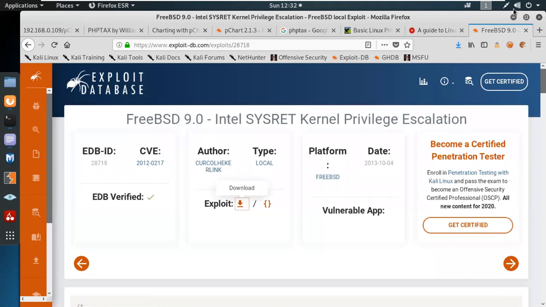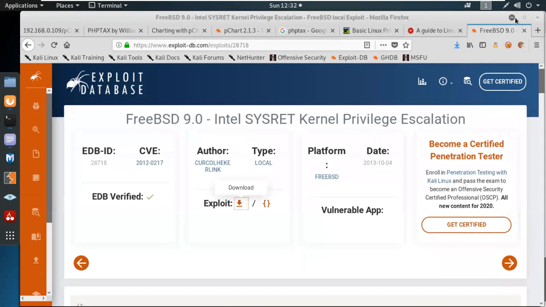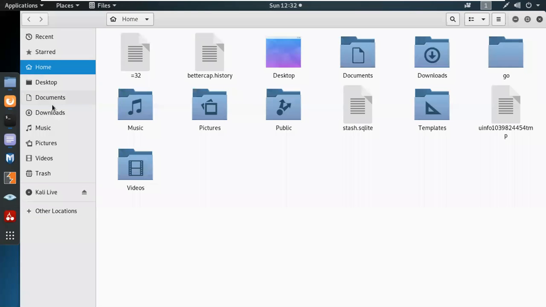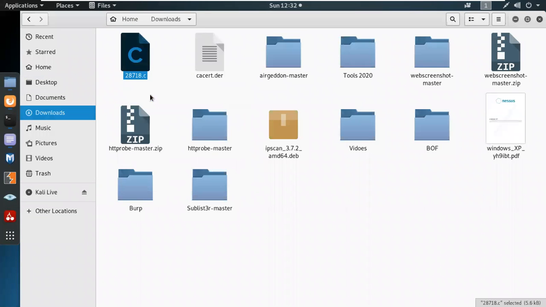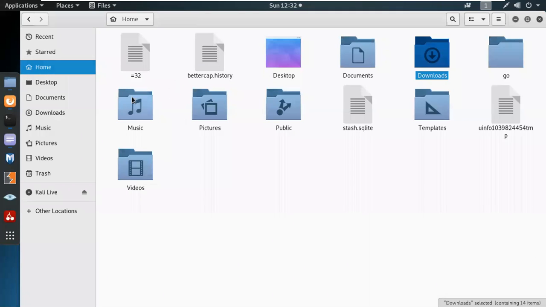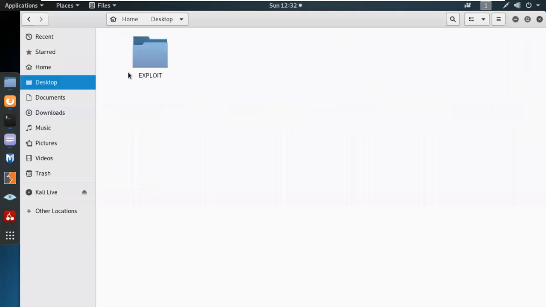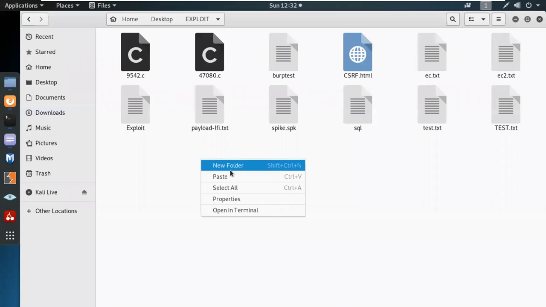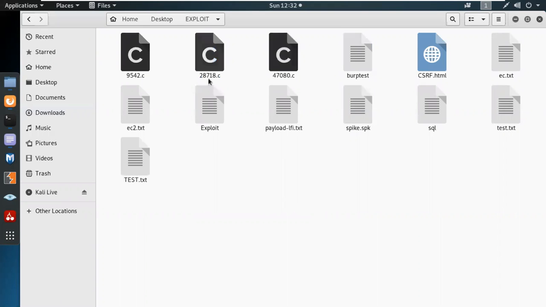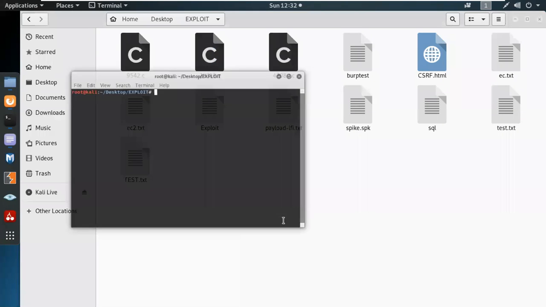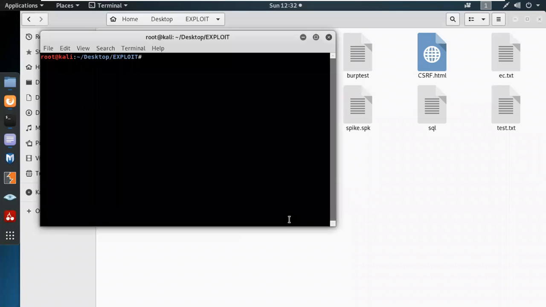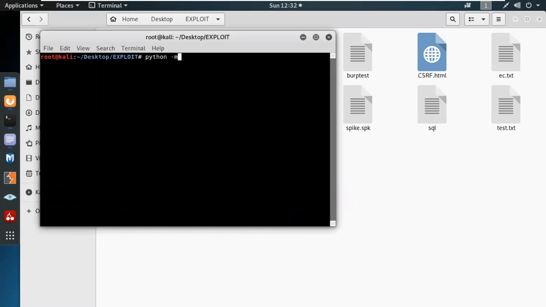Save. 28718. Okay, let's try the Python server. Okay, it works on port 8000.